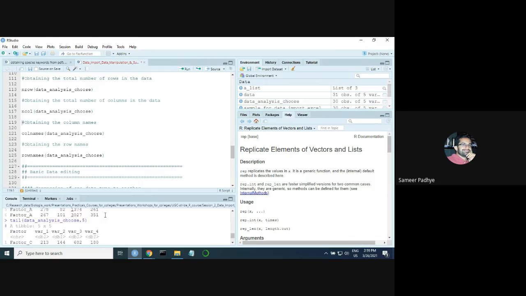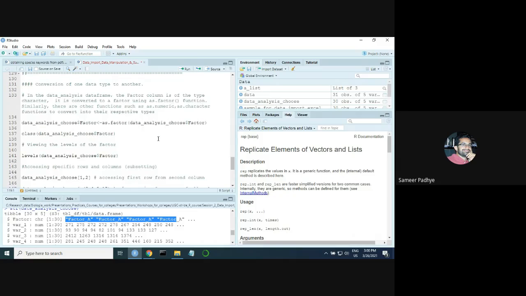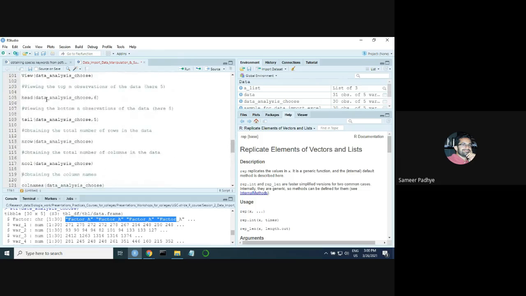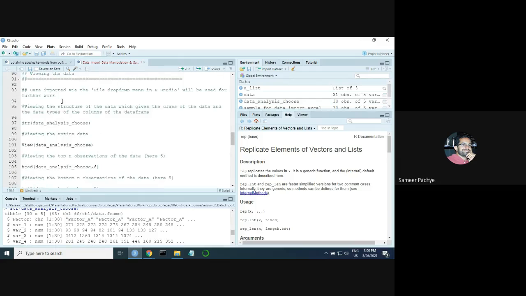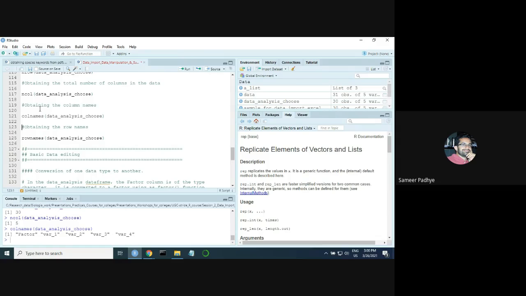Okay, now you'll appreciate that this str function does everything for us. It gives you number of columns, number of rows, first 4 observations or 5 observations. So it's up to you again how to go about it. Do you want to use this individually, or do you want to use a single function? If you are interested in knowing the column names of your data set, the function to do that is called names. You'll see the names of your columns.